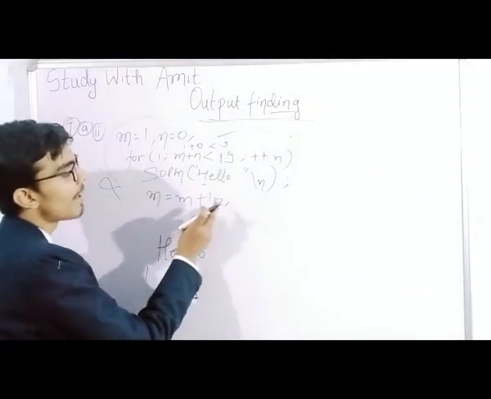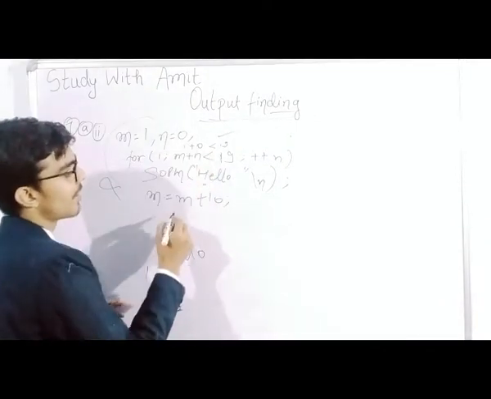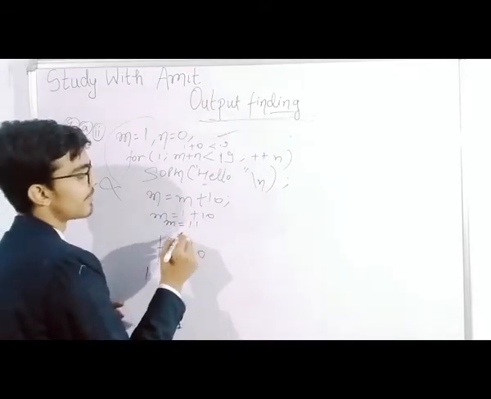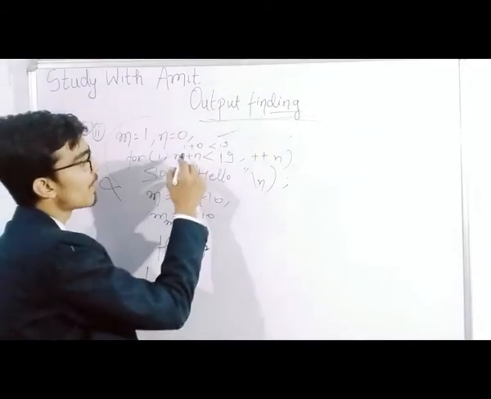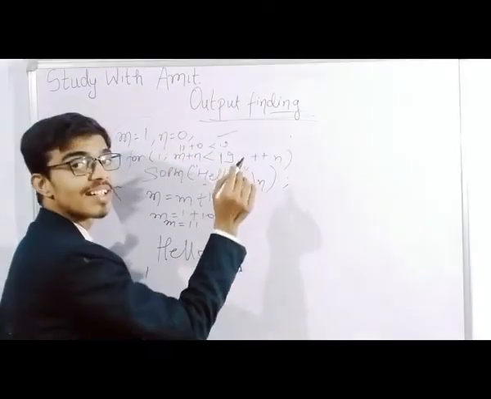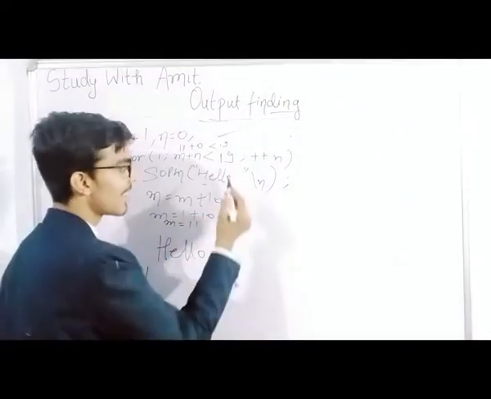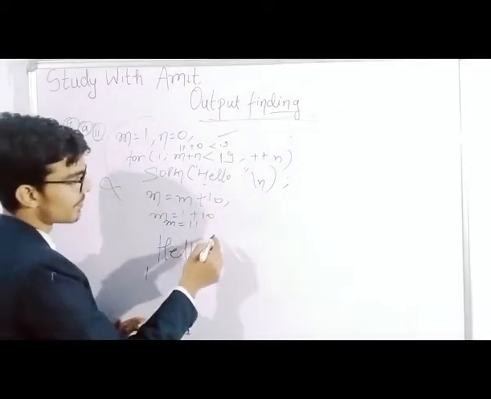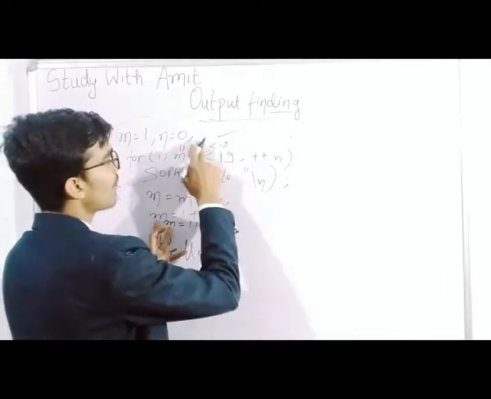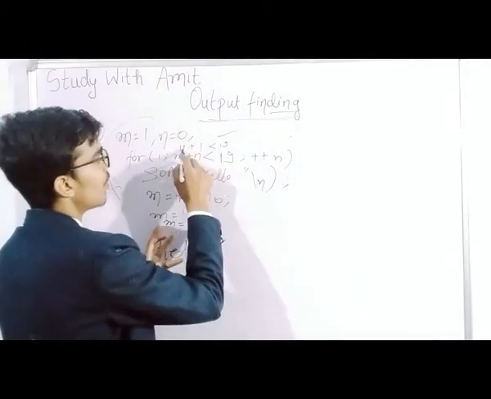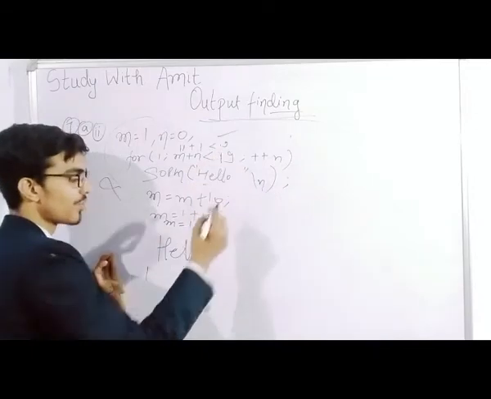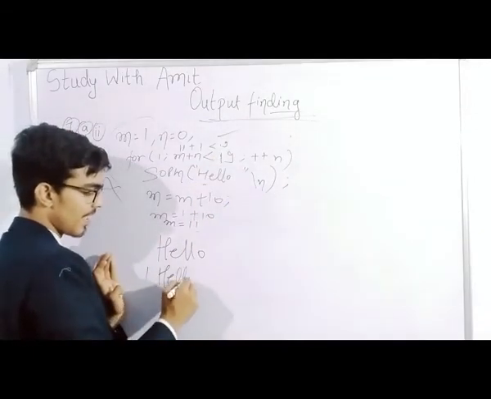So m is equal to m plus 10, which means 1 plus 10. m is equal to 11. So the value of m becomes 11. 11 plus 0 is 11. 11 is less than 19. Yes. So then again it will print, and n will also increase by 1. So the value of n will be 1. 11 becomes 12. 12 is less than 19. Yes, true. So it will again print hello.